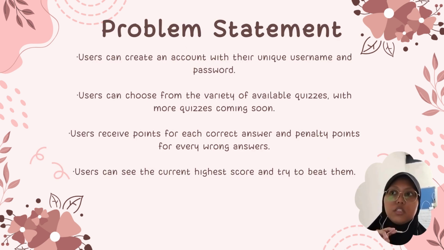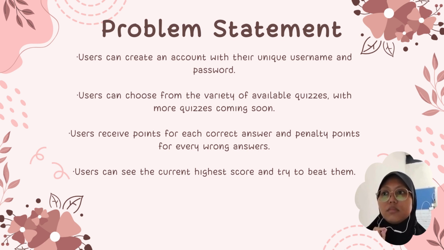My app is developed to let users create their own accounts with their own unique usernames and passwords, which means that there won't be any duplicate usernames while also keeping the password secure. Other than that, my app would let users choose from a variety of available quizzes, with a lot more coming soon. When answering the quiz, they will receive points for getting the answers correct, but they will receive penalty points for the wrong answers that they had chosen.